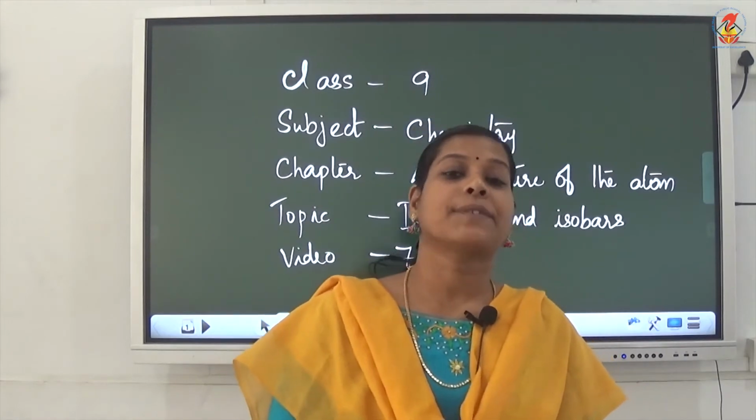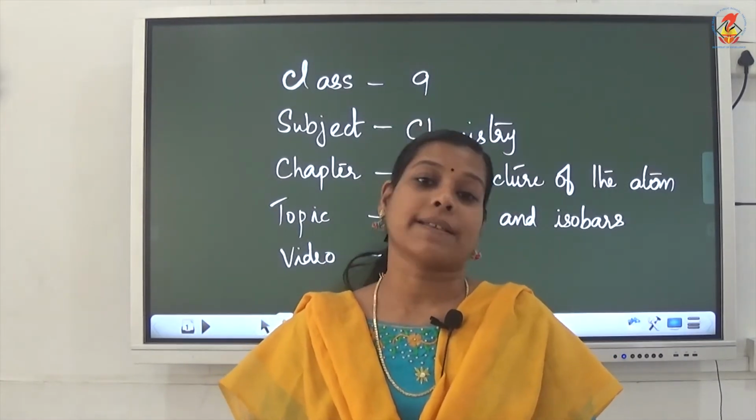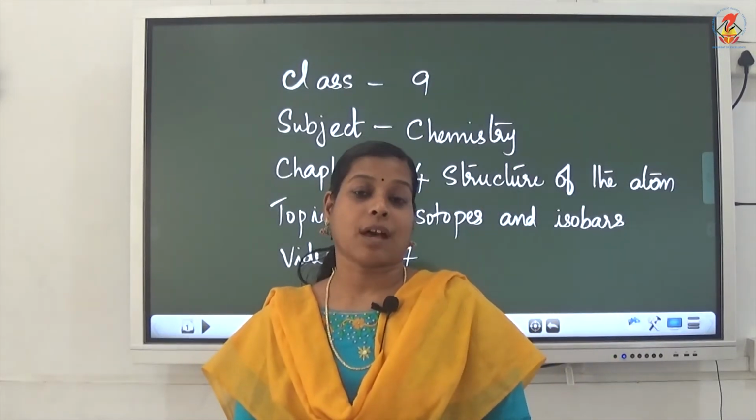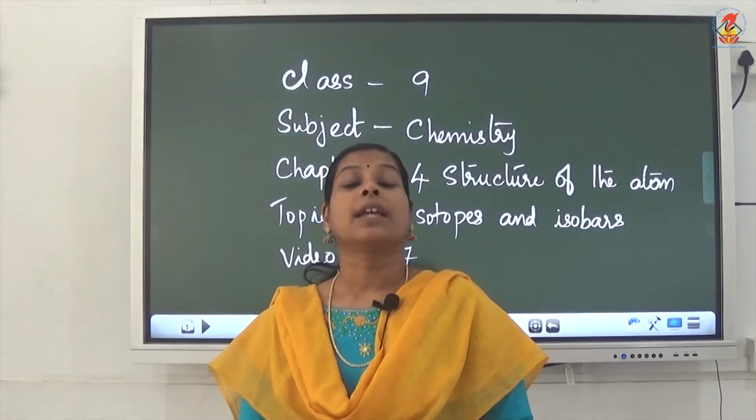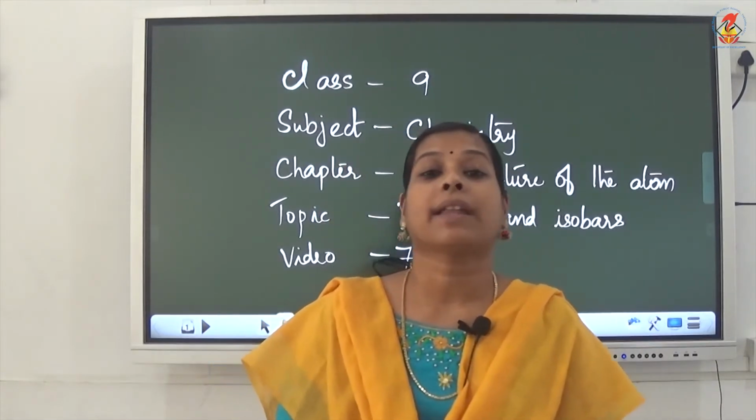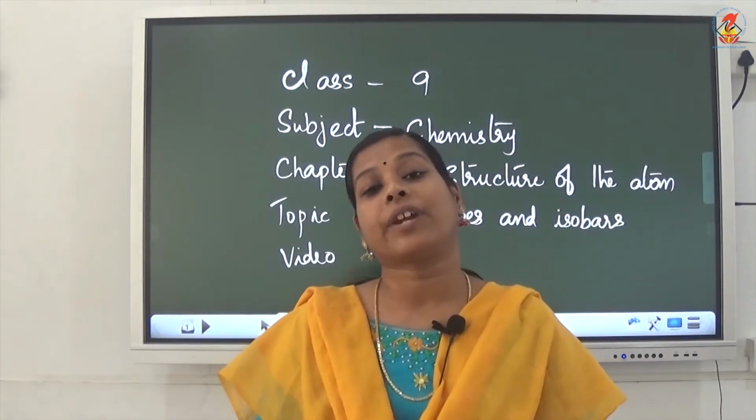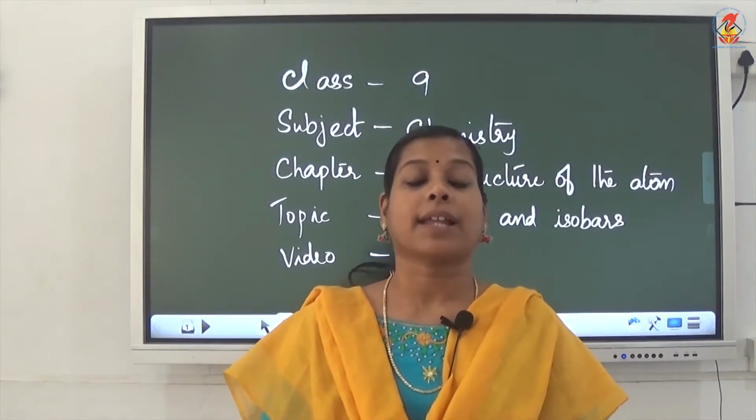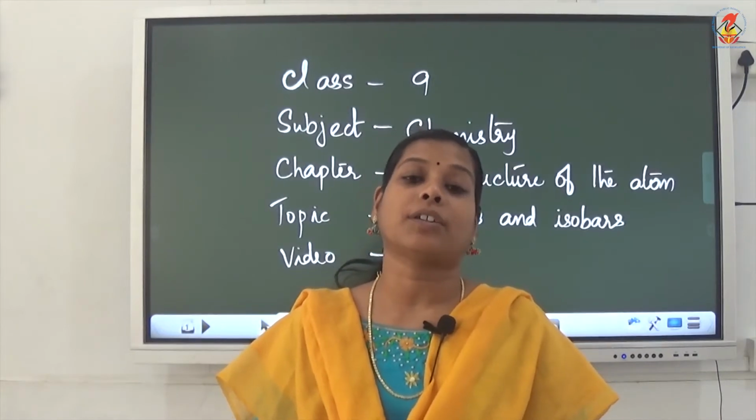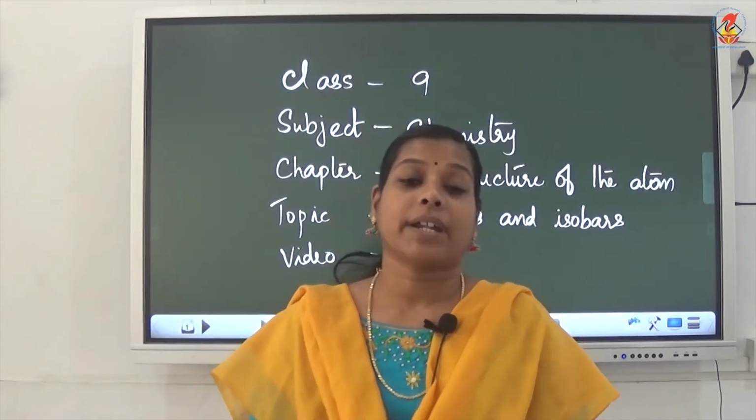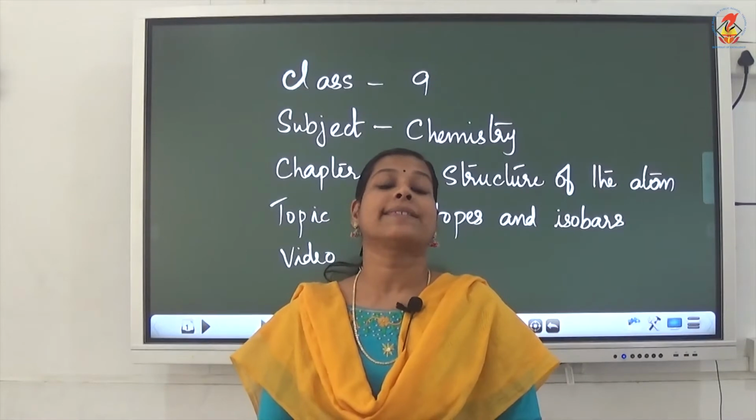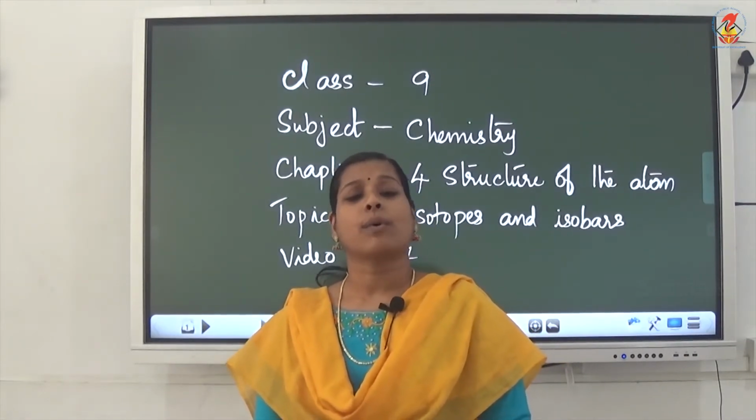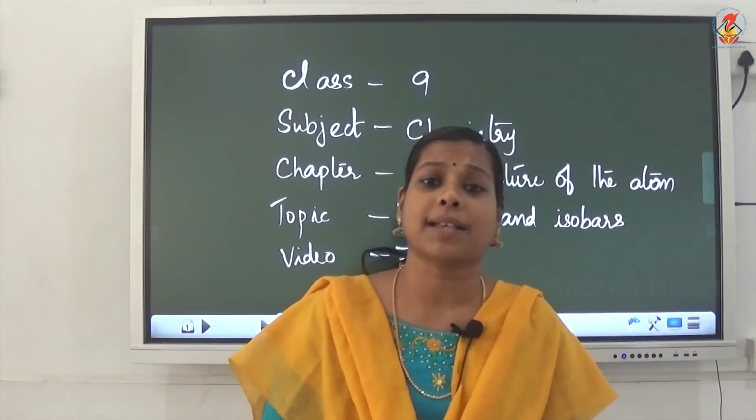Last class we have seen the atomic number and mass number. Today we will see a new topic, isotopes and isobars. In nature, some elements occur with different mass numbers. Normally, a particular element should have a particular atomic number and mass number, but some elements exist in nature with different mass numbers. What is the reason for this?